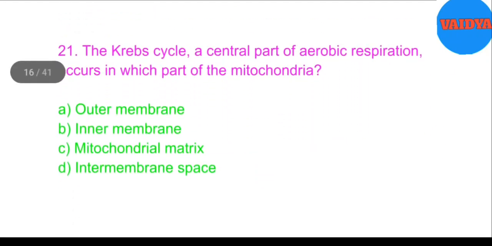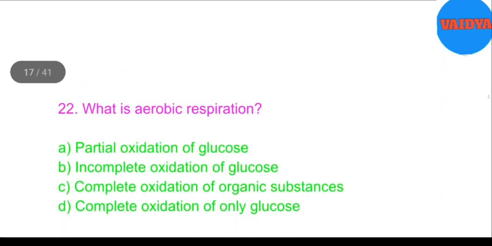21. The Krebs cycle, a central part of aerobic respiration, occurs in which part of the mitochondria? A. Outer membrane, B. Inner membrane, C. Mitochondrial matrix, D. Intermembrane space. Answer: C. Mitochondrial matrix.